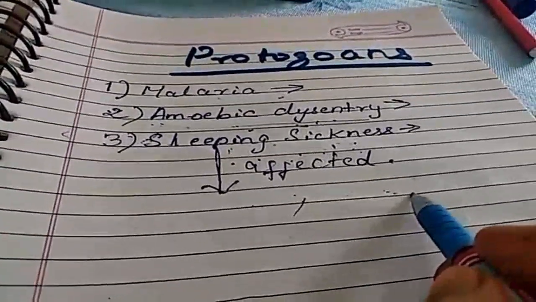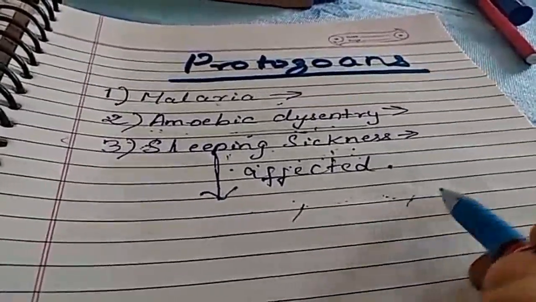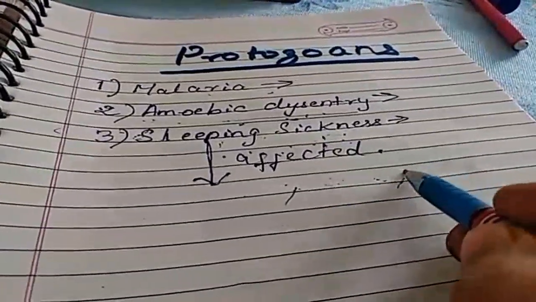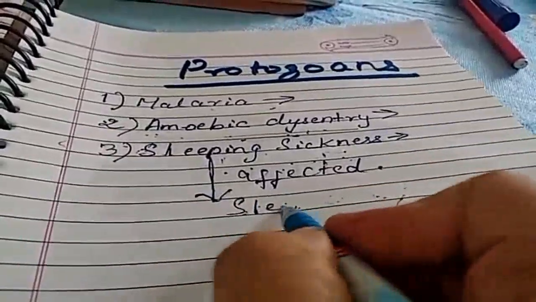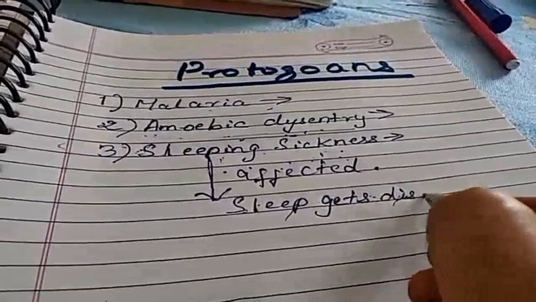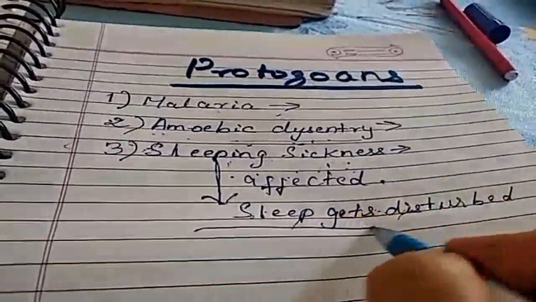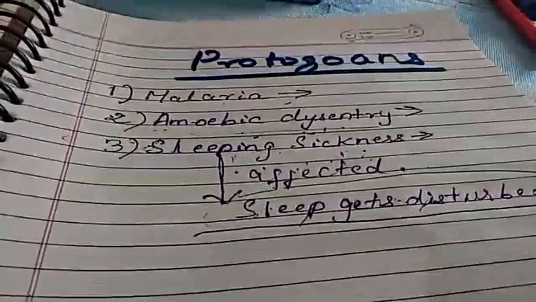Difficulties in speech: if improper coordination is there, then the person will not be able to express himself in a proper way. And disturbance of sleep. Sleep also gets disturbed. That is, the person finds himself uncomfortable in various aspects. Is it clear to all of you, children?